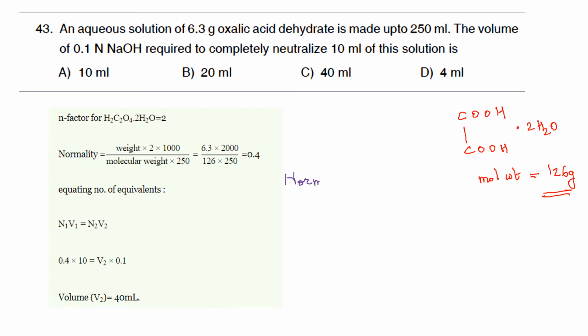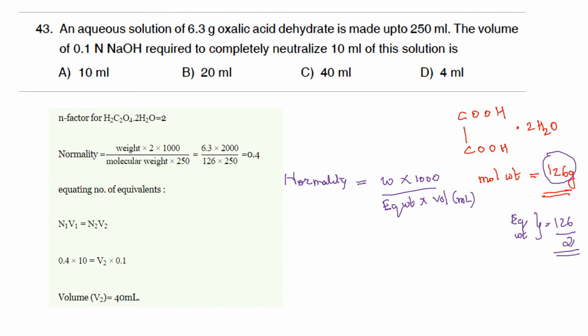Normality is equal to weight into 1000 by equivalent weight into volume. These are in ml. So equivalent weight, when you find out, molecular weight is 126 gram, equivalent weight is equal to 126 by 2, because when you consider oxalic acid, the basicity is actually 2. There are 2 protons, therefore you have to divide the molecular weight by 2.